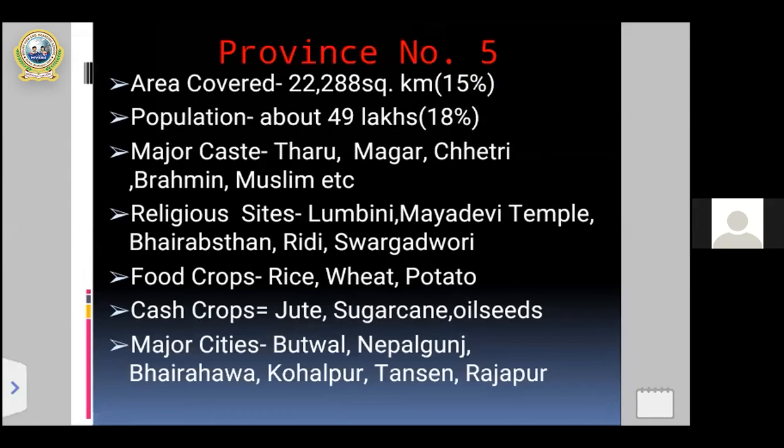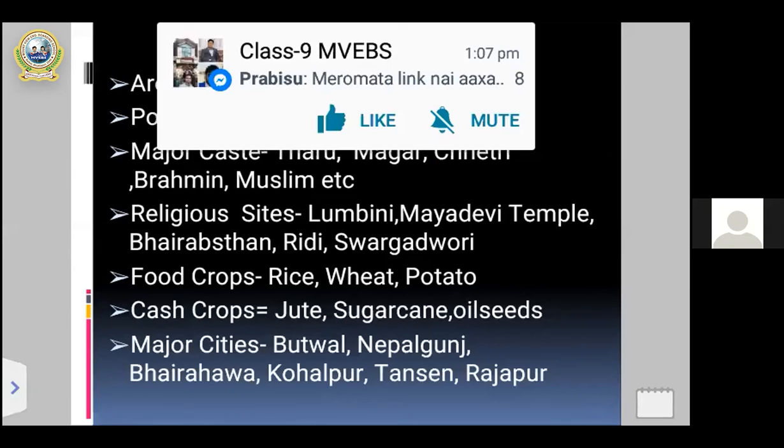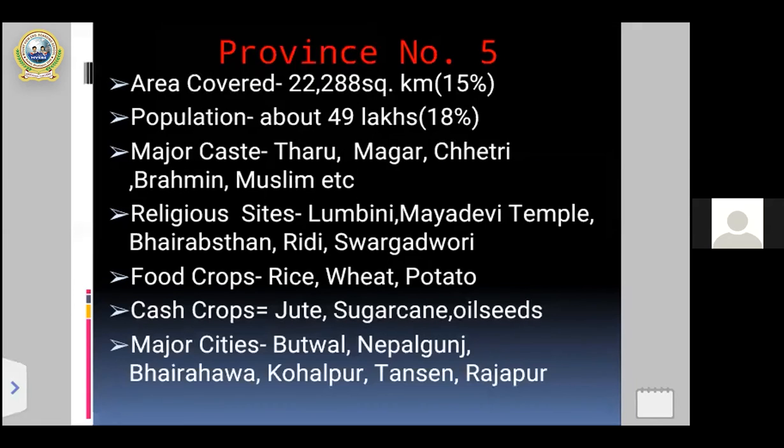Okay, my dear students, now we are going to talk from the first point of province number 5, that is the area. What's the total area covered by province number 5? In the previous week and before that also we discussed provinces 1, 2, 3, and 4. In those provinces also, certain square kilometers were occupied.